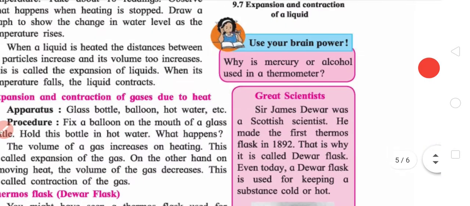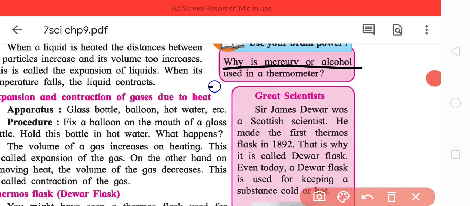Now, why is mercury or alcohol used in a thermometer? Because as you measure the temperature, these two expand, and since they're in a constrained space, they rise in a straight line and you can easily measure the temperature.